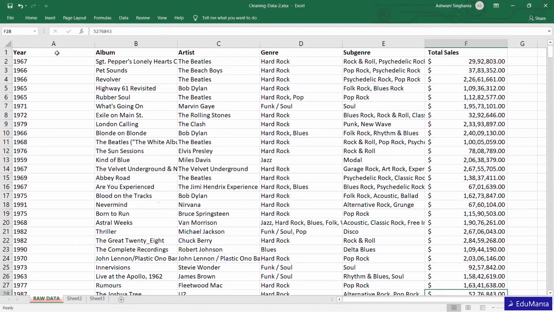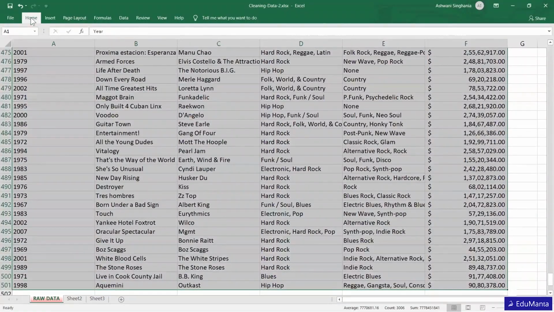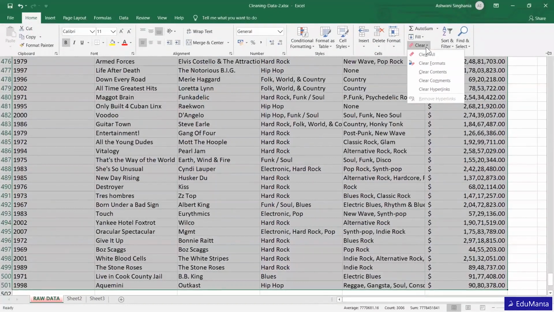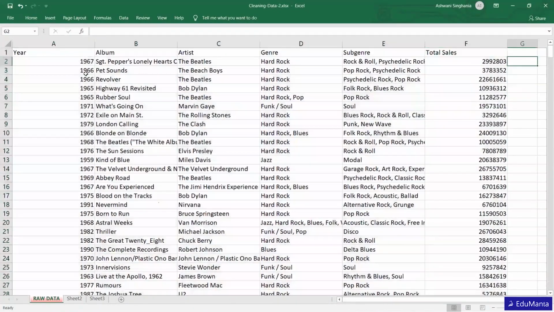For example, in this particular data, we have this heading in bold letters, right? So we can clear the formatting. I mean, we don't want any formatting because I want to put my own formatting in it. To clear the formatting, just go to Home, click Clear, and then Clear Formats. Once you clear formats, everything disappears, all the bold, everything.